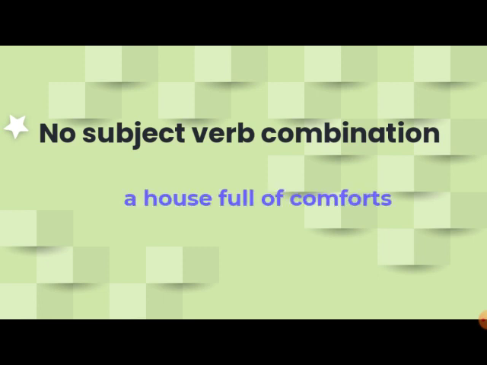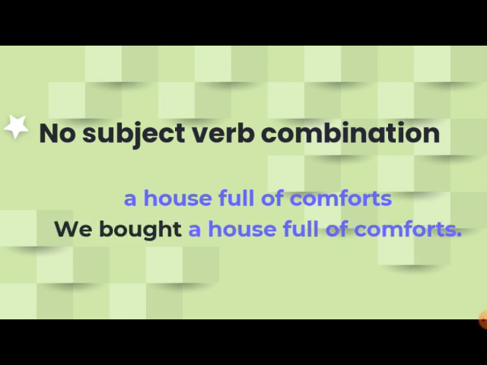Look at this example, a house full of comfort. Now, from looking at this example, we know that we are talking about a house and the house is full of comfortable things. But this is not a complete sentence. Let's look at this. We bought a house full of comfort. Yes, this is a complete sentence because this sentence has a subject, it has a verb and a group of words. So this is a complete sentence. So dear children, you only remember a phrase is no subject verb combination.